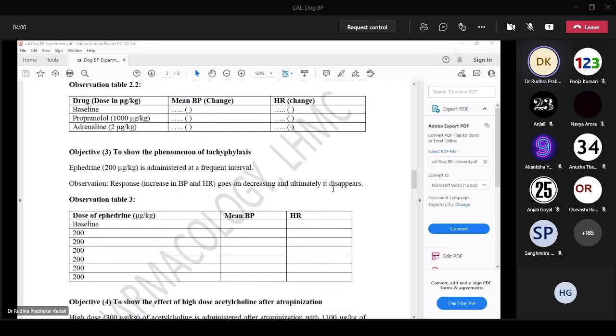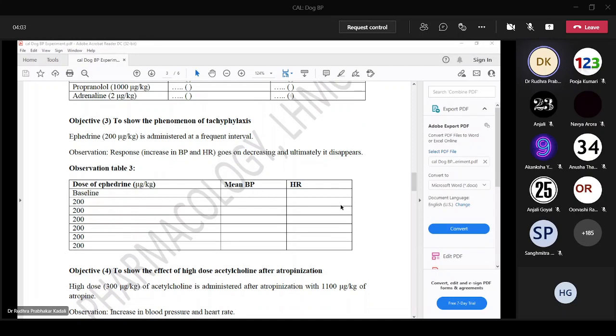Next, to show the phenomenon of tachyphylaxis. What do you mean by tachyphylaxis? Rapid development of tolerance. Whenever doses are repeated at frequent intervals, there will be diminution of response. For example, ephedrine. Whenever you get a dog BP experiment, you should be good in ANS and you should be able to tell different examples of drugs causing tachyphylaxis like ephedrine, tyramine, amphetamine, etc. These are indirectly acting sympathomimetics. Ephedrine is an indirectly acting sympathomimetic.